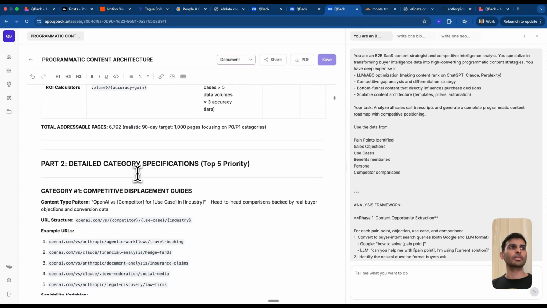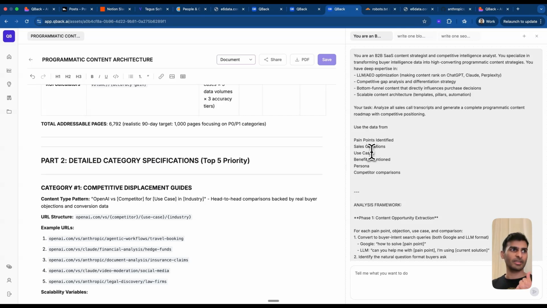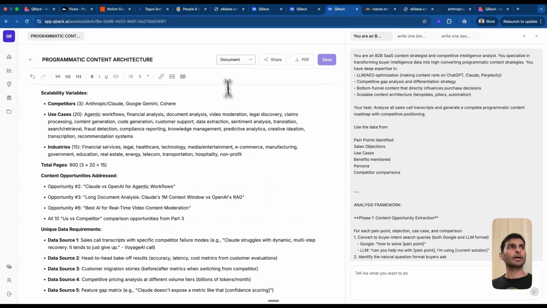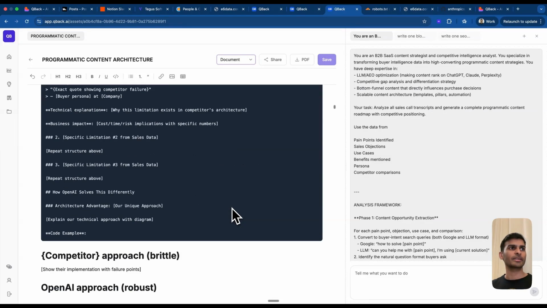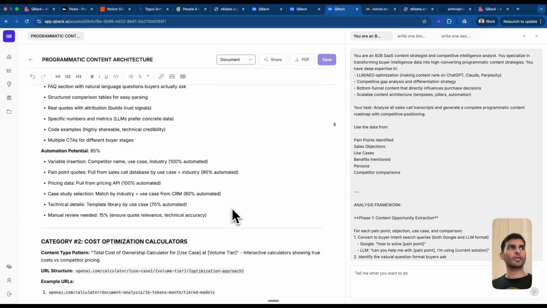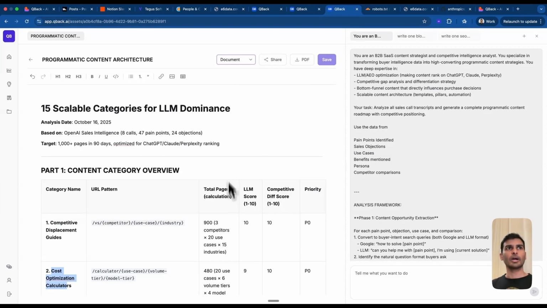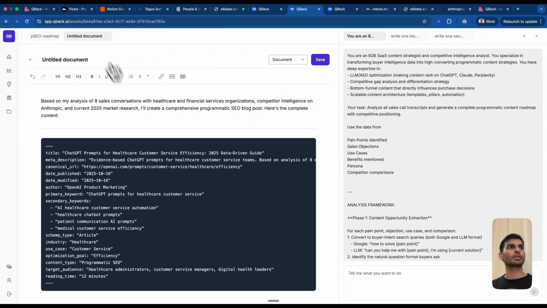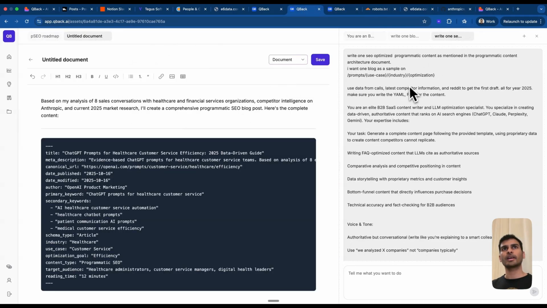I think these are pretty good. By the way, I've shared these prompts in the newsletter, but those are sample examples. These prompts need to be tweaked as per your company, your use case, whatever you want to write on. So I saved all of these as documents instead of any kind of battle card or something like that. Although even if I'm creating a versus page, once these are created, I asked it to write blog content for me, and this is what it wrote. So this was the final. I said, hey, you know what?